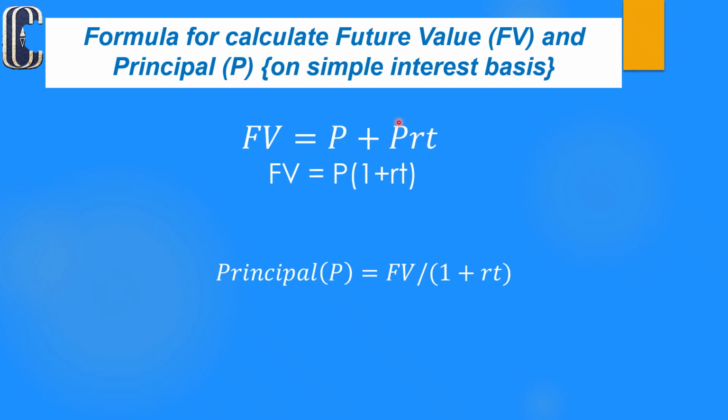That's why we take the principal amount as the common factor. The remaining will be 1 plus RT. Future value is equal to principal into 1 plus RT. To calculate the principal, it is future value divided by 1 plus RT.